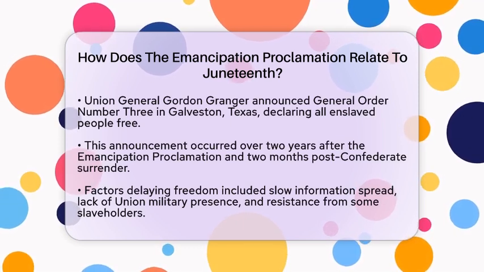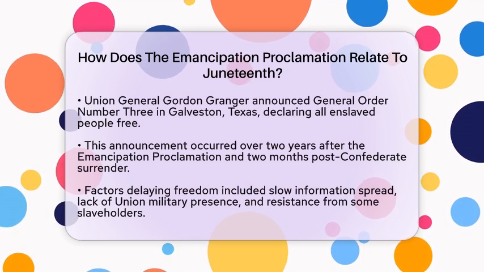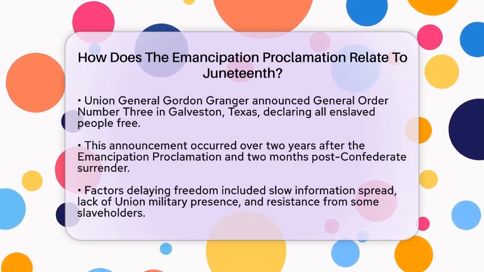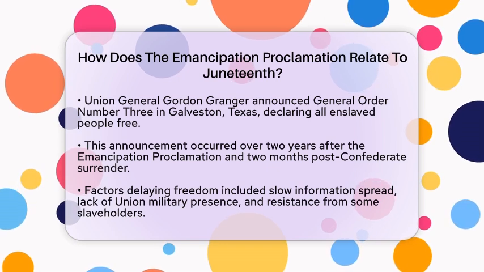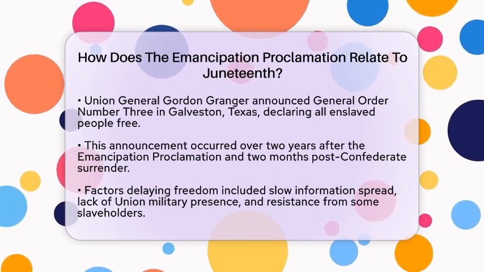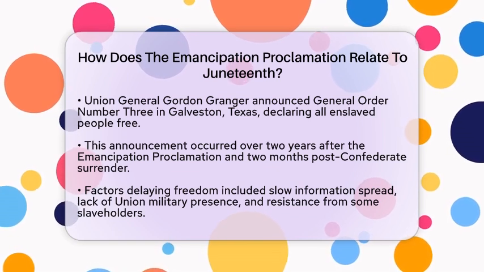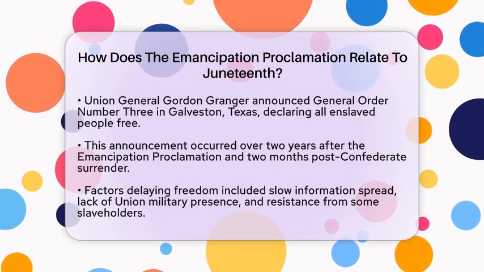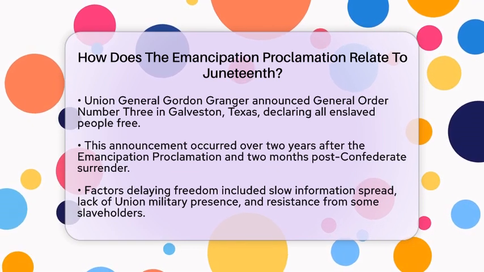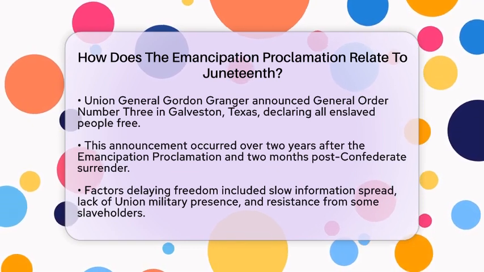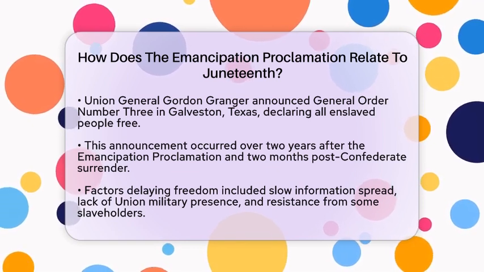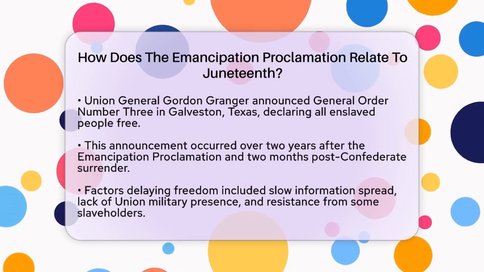The delay in freedom for many enslaved people was due to several factors: the slow spread of information, the lack of Union military presence in Texas, and the resistance of some slaveholders who withheld news of the war's end all contributed to this situation. From the perspective of the American Civil War, the Emancipation Proclamation was a turning point.